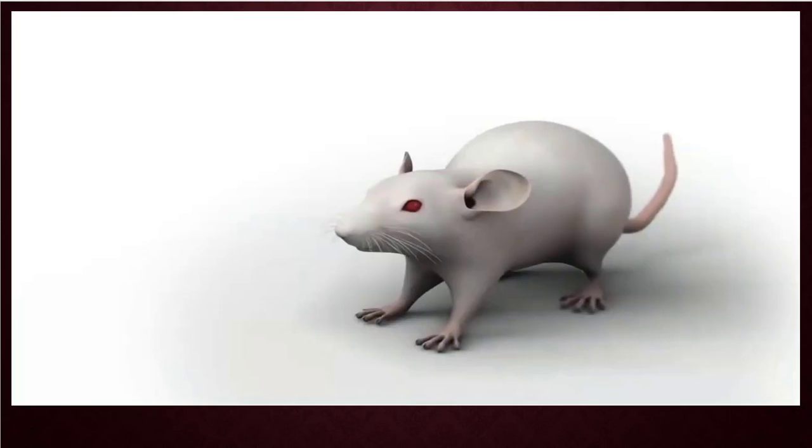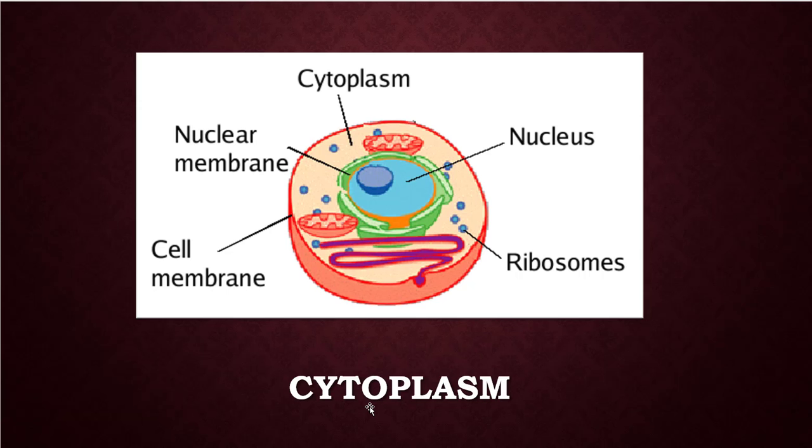Okay, children. Let's move on to another topic, that is cytoplasm. Where is cytoplasm located in the cell? Inside the cell, the jelly-like fluid substance is present, the cell completely filled with that fluid. That fluid is called cytoplasm.